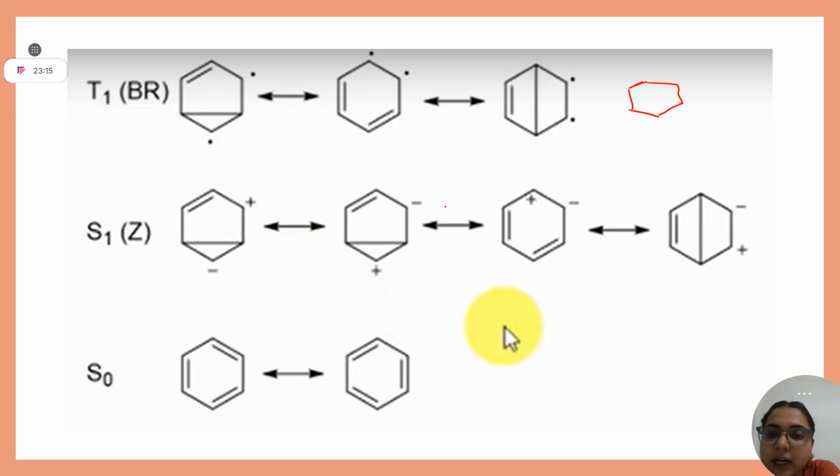See, forget about this slide. If someone asks you how you will form this system through benzene, tell me quickly what you will do. It is simple, ma'am, na? You just have to be with me. I will explain you.